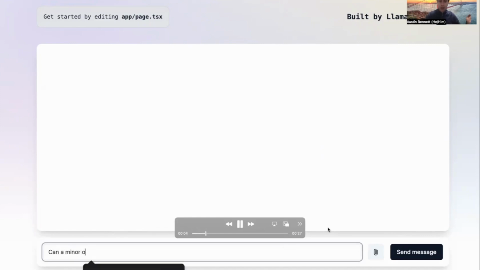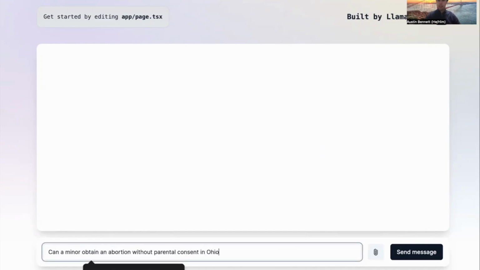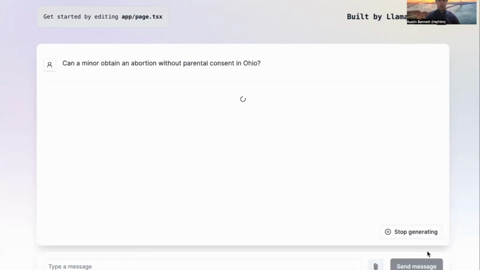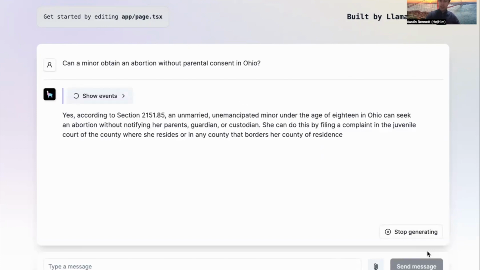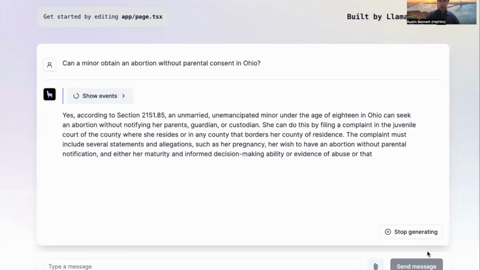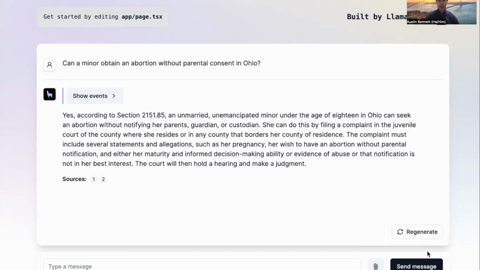If we type in the same prompt into our model, Abortion Aid, we see that the answer is a little bit different than what we saw with the GPT-4 answer. Specifically, it gives specific action items as well as a citation to the law that governs this exact action. This is more helpful and tends to give a better summary of the actions that one might take than we see in the general answer with GPT-4.